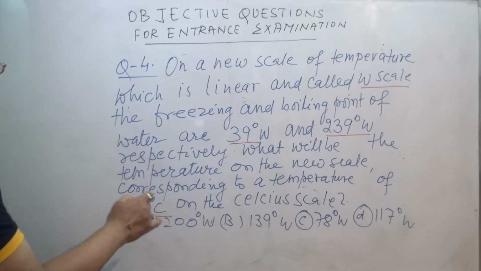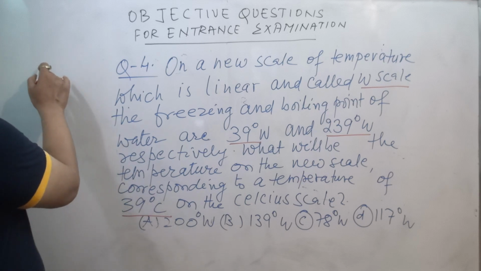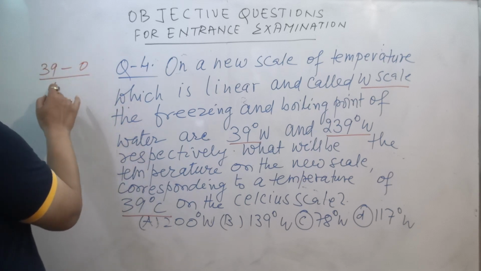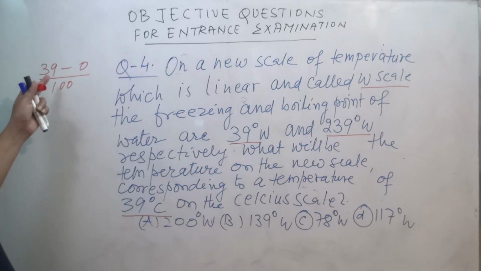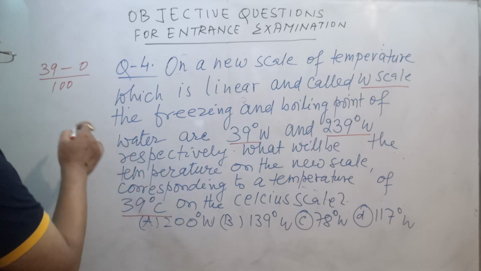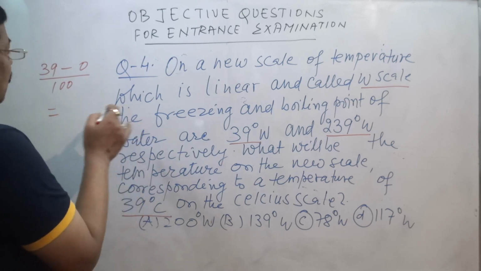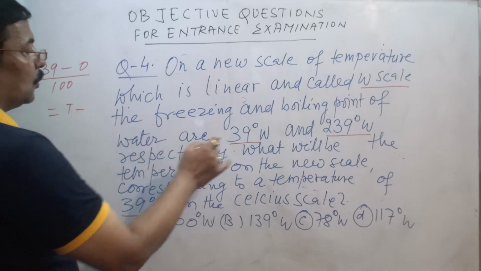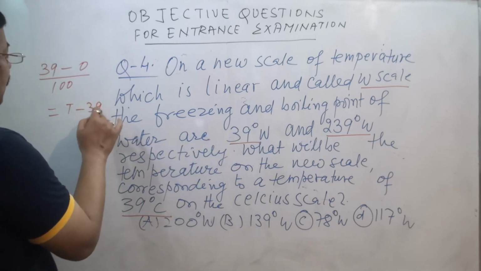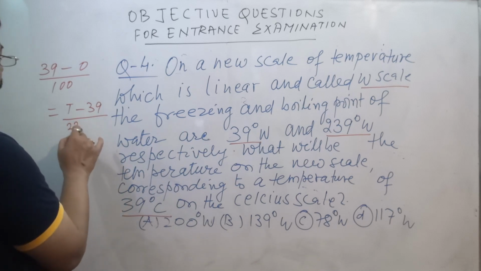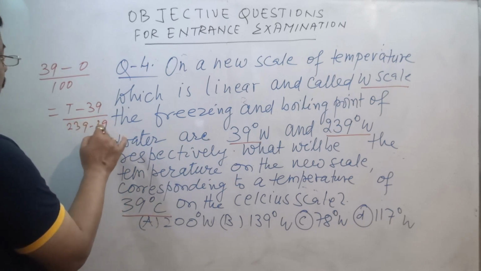You see, 39 degrees centigrade: (39 minus 0) by 100. Centigrade scale temperature minus lower fixed point, by the difference, must be equal to temperature T minus lower fixed point, which is 39, by the difference 239 minus 39.